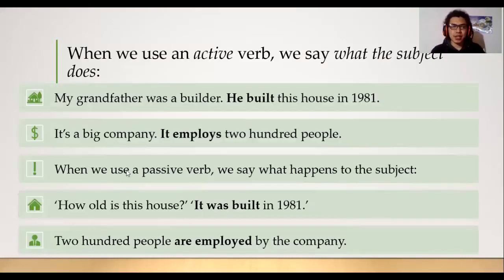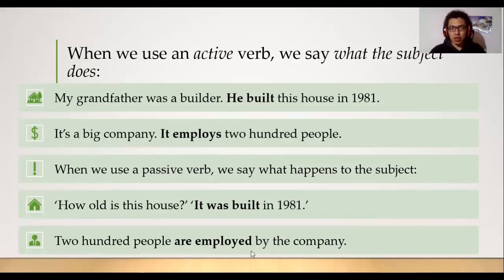Let's see the next example. My grandfather was a builder. He built this house in 1981. It's a big company. It employs 200 people. When we use a passive verb, we say what happened to the subject. How old is this house? It was built in 1981. 200 people are employed by the company.